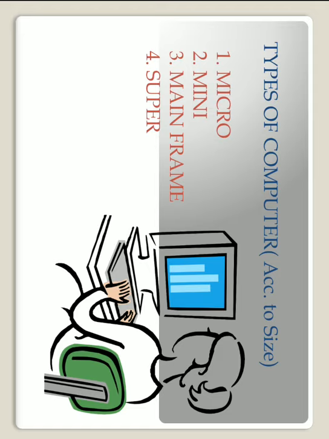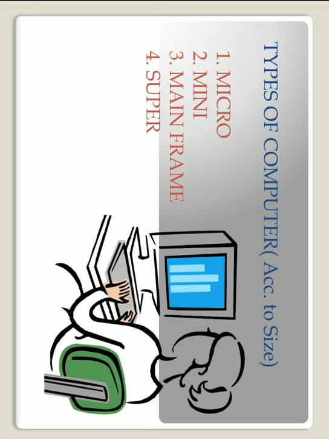Now the second type is the minicomputer. These generally have greater size, more main and secondary memory, and a more powerful processor than the microcomputer, but these computers are smaller than the mainframe computer. These are designed to meet the computing needs of several people simultaneously working in a small to medium type of organization.